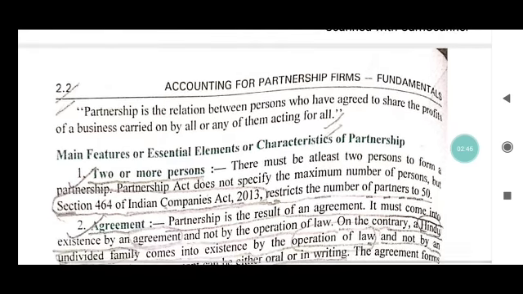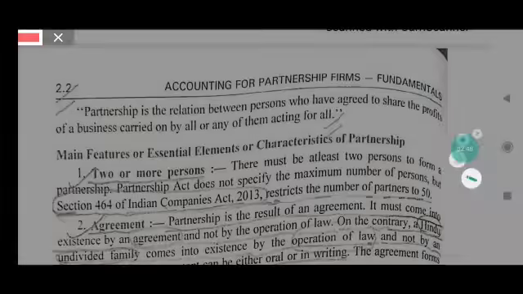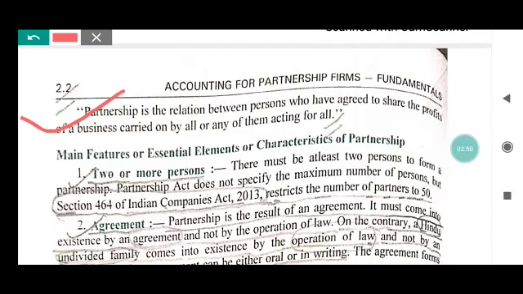Partnership is the relation between persons who have agreed to share profit of a business carried on by all or any of them acting for all. It means that partnership is a relation between the partners, and it is not necessary that the firm be carried on by all the partners.